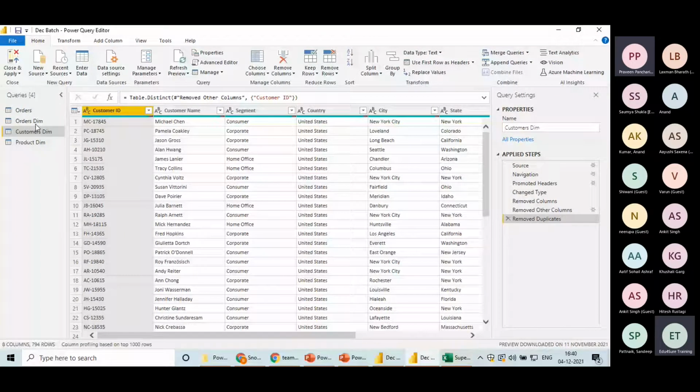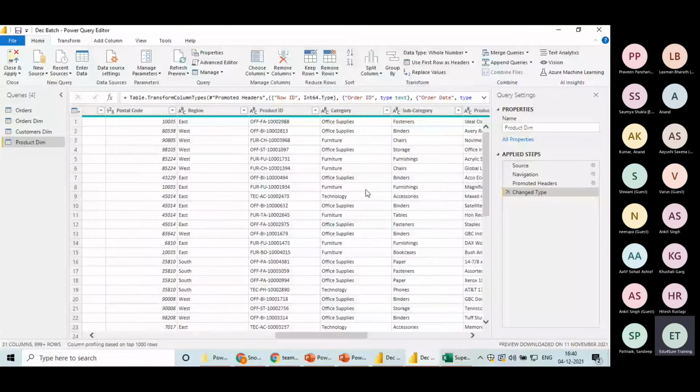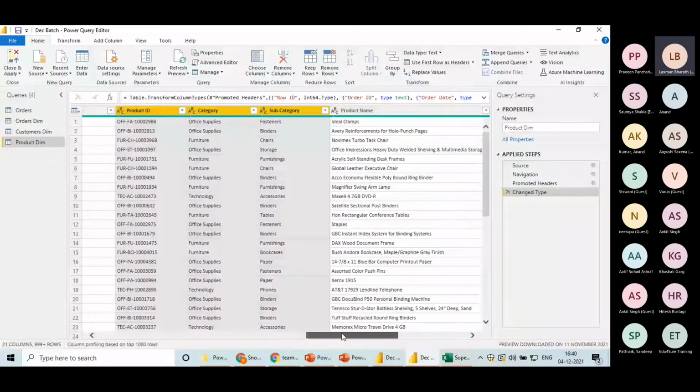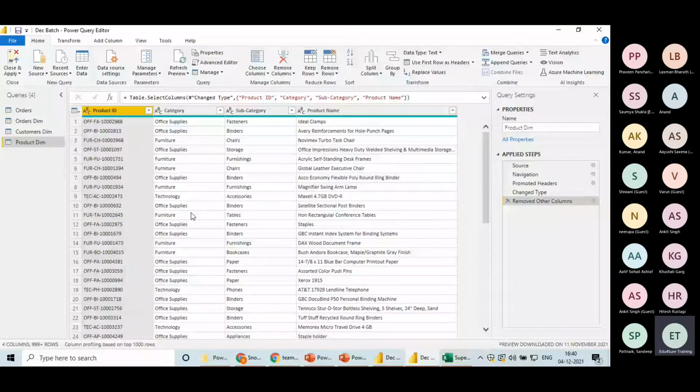Let me check this in the product table once. What all we want here, I will just select the product related information: product category, subcategory, product name. That's it. And I will say remove other columns. Now what happened? It has not changed anything. No, it has moved the product name to the last. So it's all random. There is no specific guideline for this.